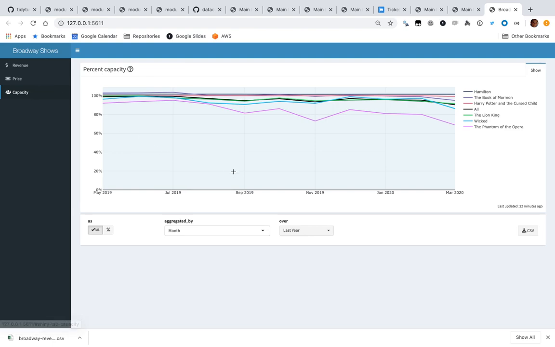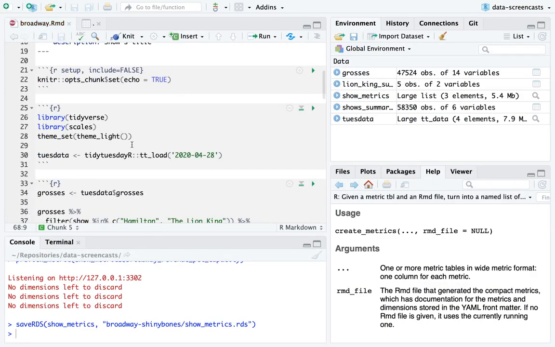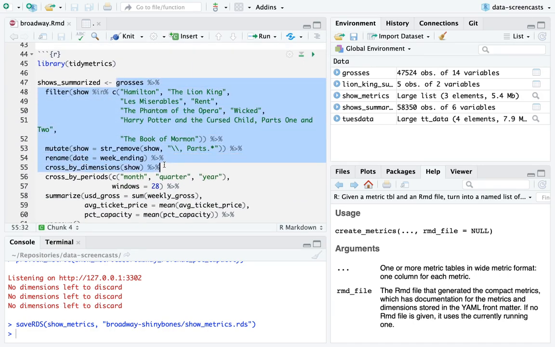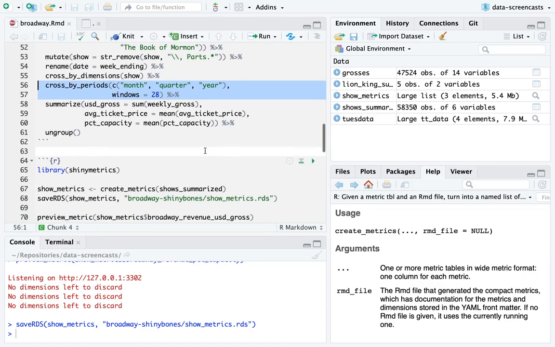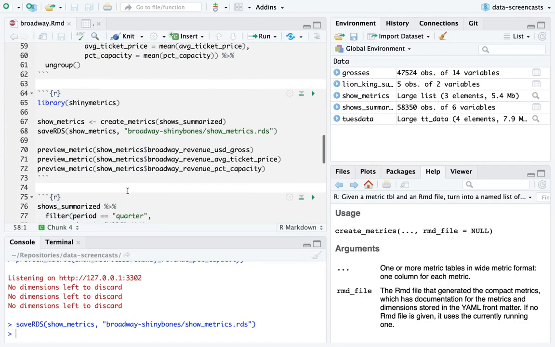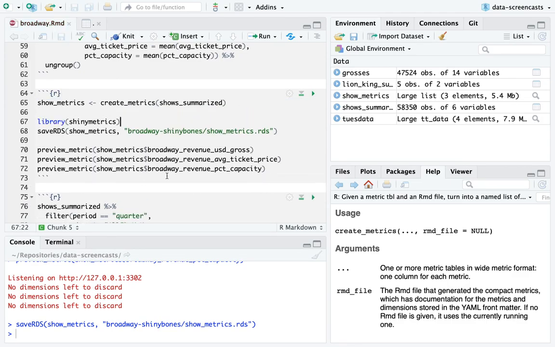I'm going to walk you through the three packages one more time before we're done. Here, first I did just some regular cleaning with the tidyverse. Tidy metrics is what allowed me to do cross by dimension show and have our various levels as well as all. I could have added other dimensions. And then cross by periods, in terms of month, quarter, and year, and then calculate my metrics. So this is tidy metrics. This is the cross by. Tidy metrics also supports create metrics.